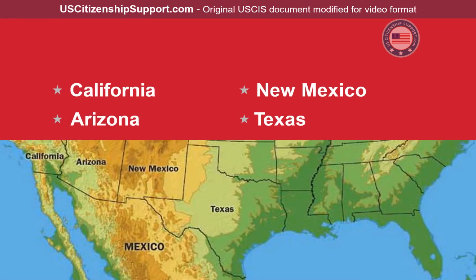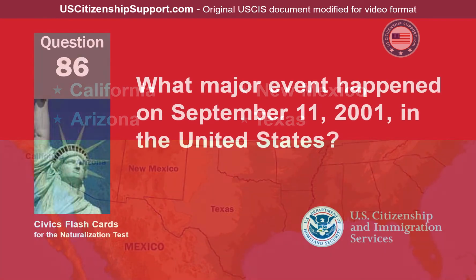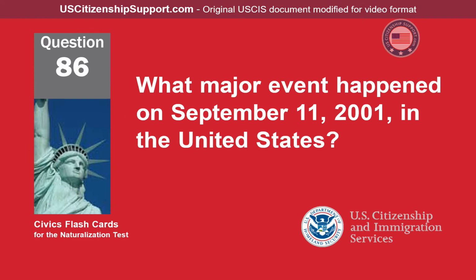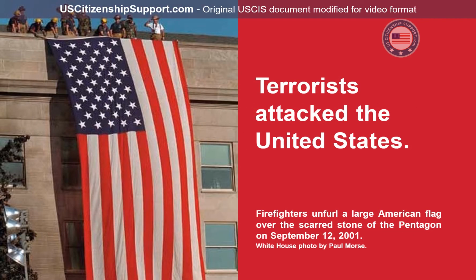California, Arizona, New Mexico, Texas. What major event happened on September 11th, 2001 in the United States? Terrorists attacked the United States.